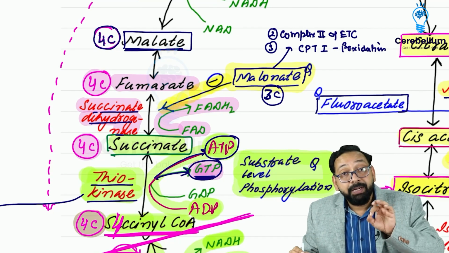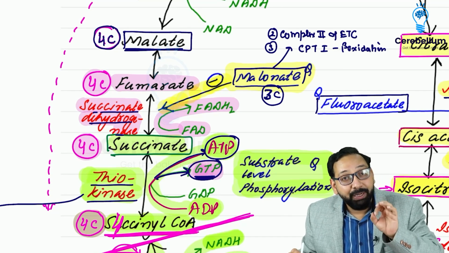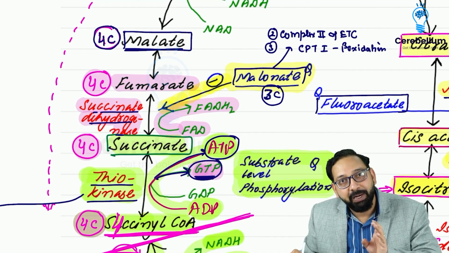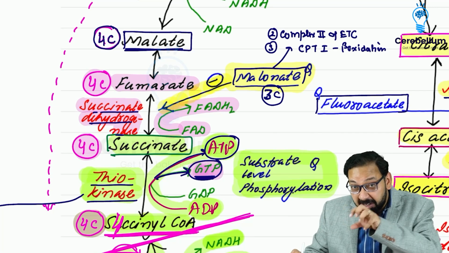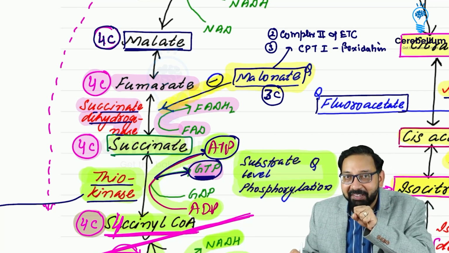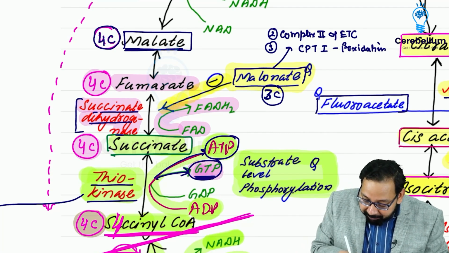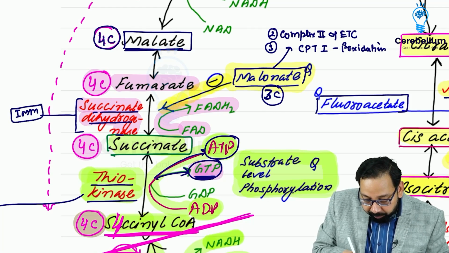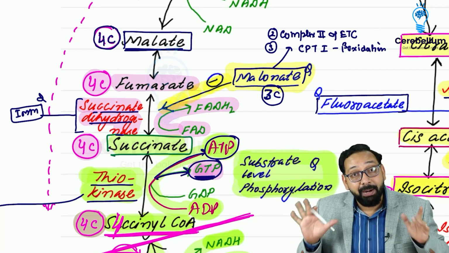So CPT1, succinate dehydrogenase, and complex 2. In fact, succinate dehydrogenase is part of complex 2, and I told you succinate dehydrogenase is stuck inside the inner mitochondrial membrane. So it is the only enzyme which is present at inner mitochondrial membrane. Question. All other are present in mitochondrial matrix.